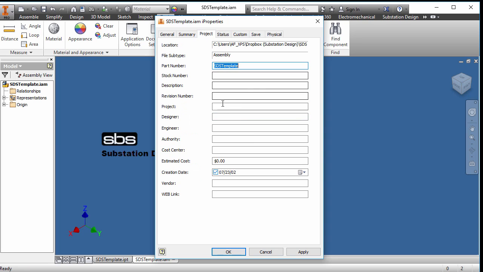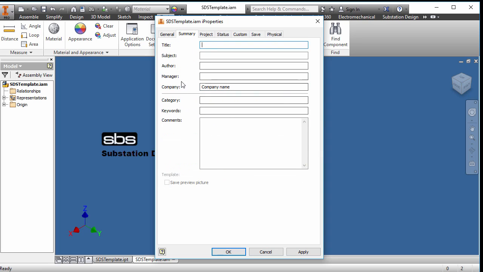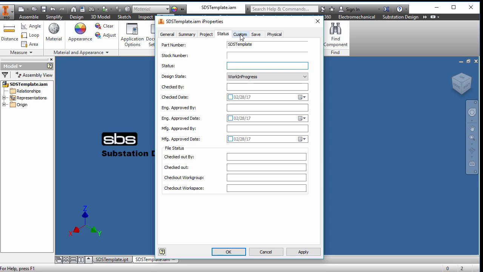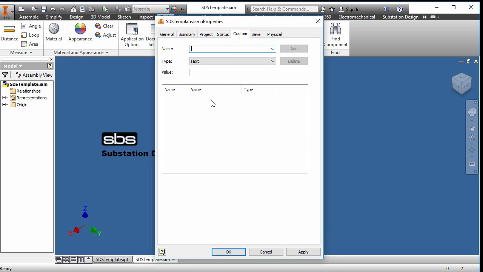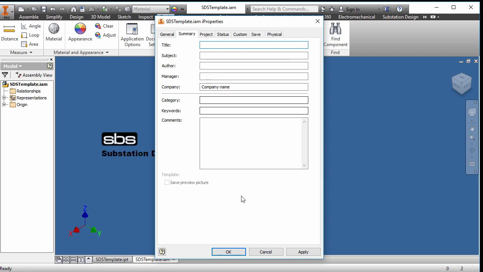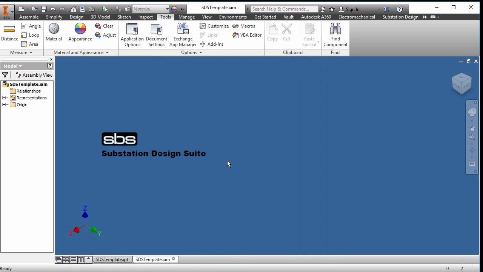I would take out anything that has your author or designer in there. Leave it blank so that you always identify if it was blank or not, written by someone else. You could add custom iProperties here, but the thing is, STS will add custom iProperties for you, so it's kind of questionable why you would add it here. And I would leave it as that. But mainly what I would do is put the company name in here and close. So that's just making those two templates.